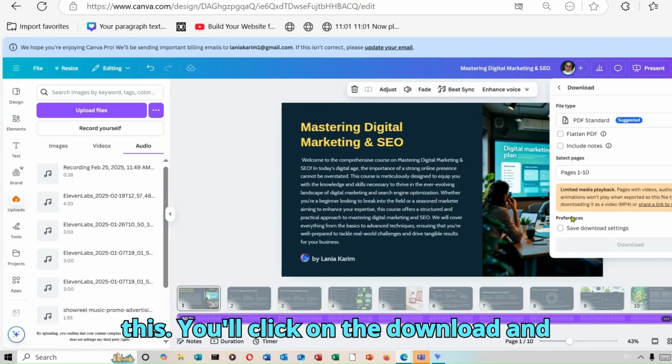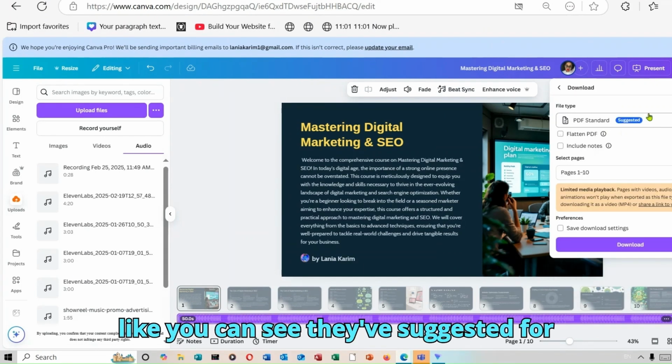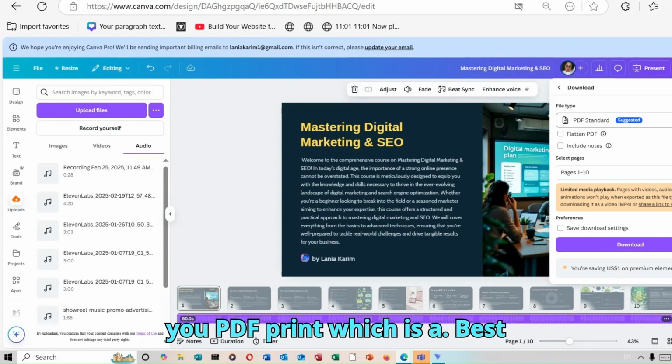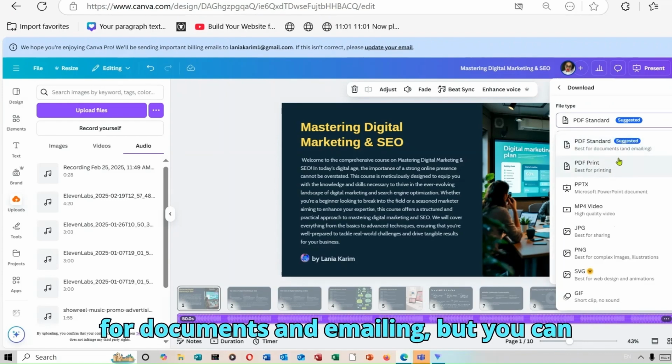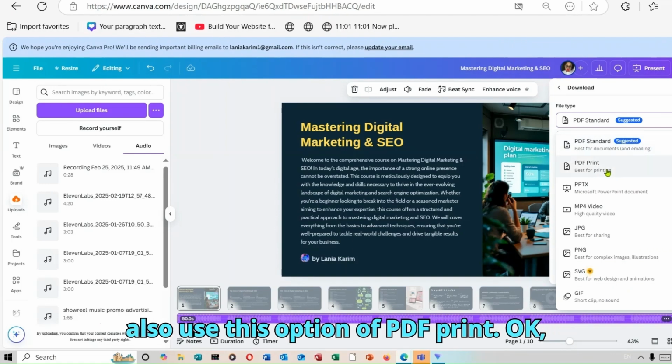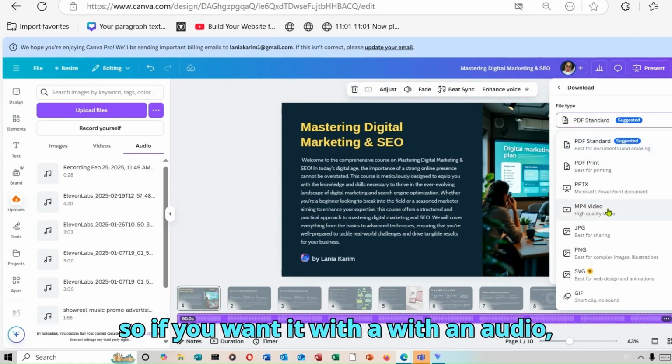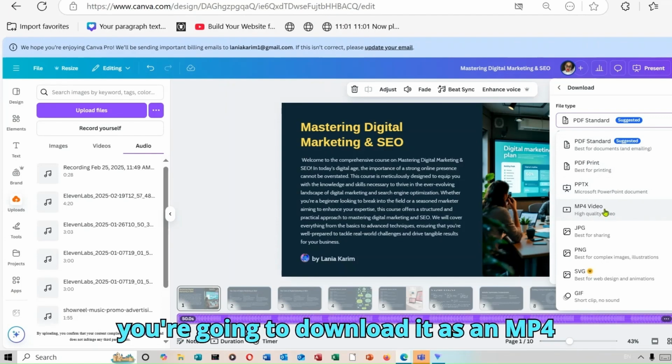You'll click on download, and like you can see, they've suggested PDF print for you, which is best for documents and emailing, but you can also use this option of PDF print. If you want it with audio, you're going to download it as an MP4.